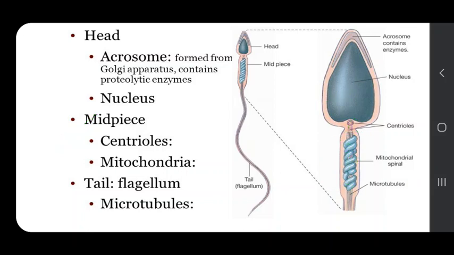So this mitochondrial spiral is named as Nebenkern around the proximal part of the axoneme. It is surrounded by a condensed layer of cytoplasm, mainly composed of microtubules, called manchette. It also surrounds the posterior part of the head of the sperm. Now what is the function of this mitochondrial spiral?